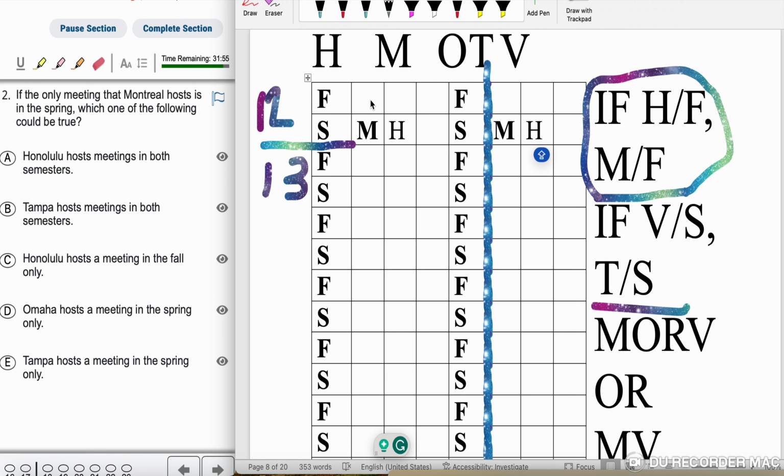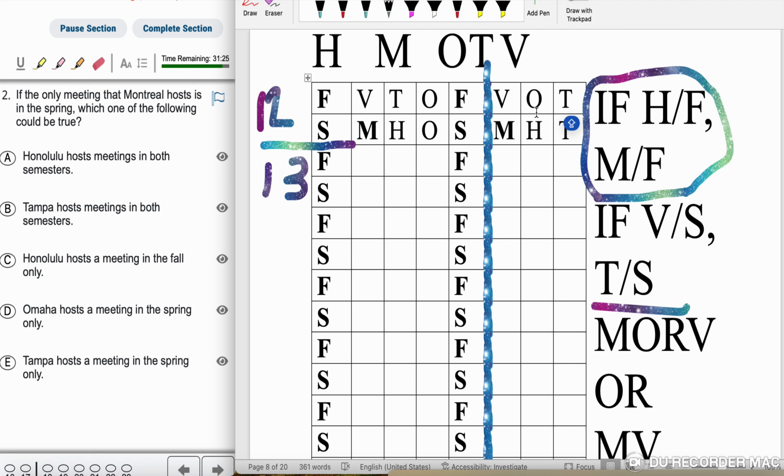So technically, I could have V and T up here. I could even have T in the spring, then I could have V in the fall. From there, I have to place the letter O. Nothing says I can't put the letter O in here. Nothing says I can't place the letter O in both semesters. So let's use these two worlds for this question. And in this one I'm going to put T here as well. So let's go ahead and use these two worlds.